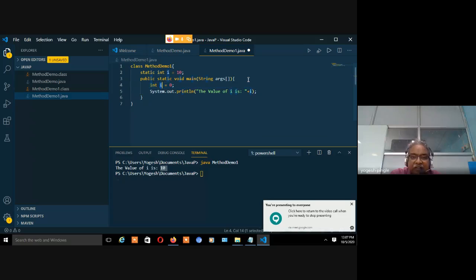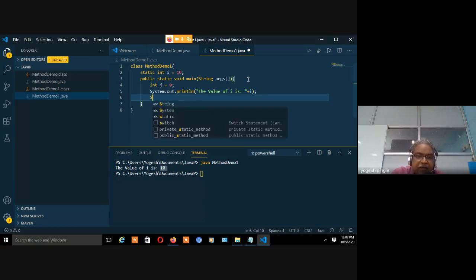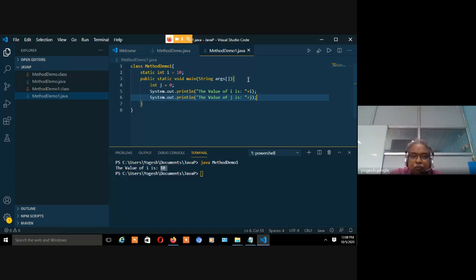Let's say treat this as a variable j, so that in one program only you will have everything. And now I am having here println the value of k is plus j, and now you run, right? So it is fine. It is fine, right? It's a non-static variable. Non-static variable you can declare it in static, fine. But static variable you cannot declare it in static. But you can call the static. You can call the static.